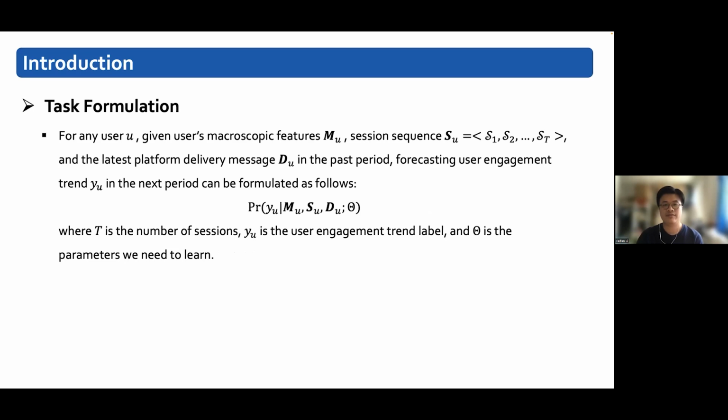Here is a formal definition of the user engagement prediction task. For any user, given users' microscopic features, session sequence, and the latest platform delivery message in the past period, forecasting user engagement trend in the next period can be formulated as follows, where T is the number of the sessions, YU is the user engagement trend label, and theta is the parameter we need to learn.